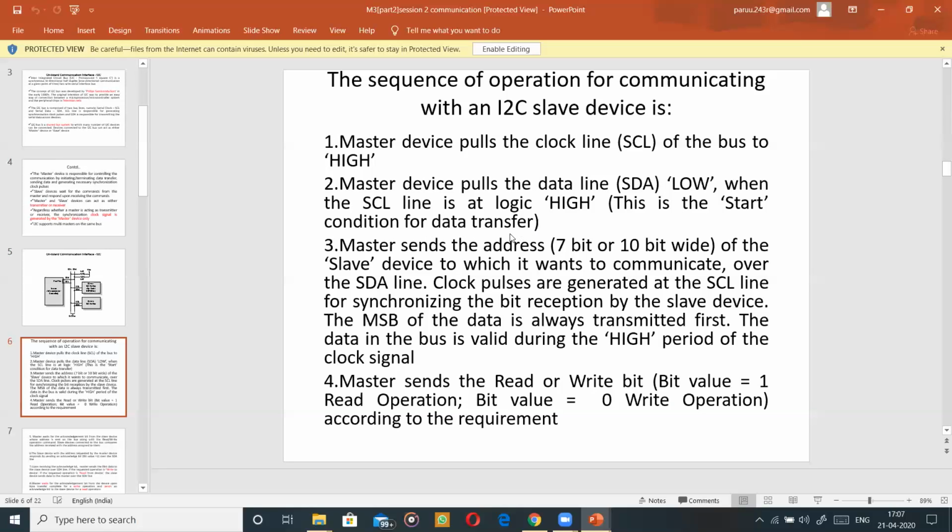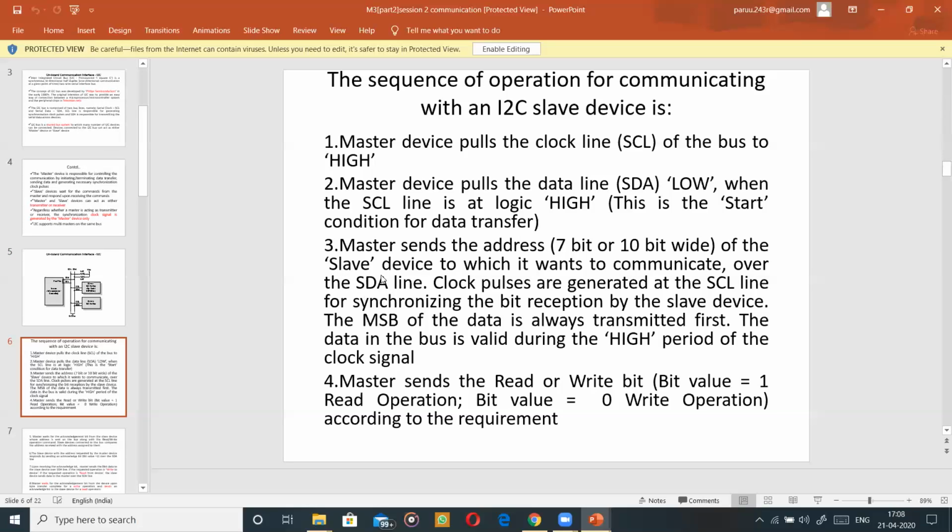Now let us see the next point. After starting the communication, what does the master do first? Now the master sends the address. All of you know there is more than one slave device. So how do you recognize each one of them? Definitely, each has an address. So the master sends the address of the slave device with which it wants to communicate. You have here two slave devices, slave 1 and slave 2. So to which one does it communicate? First, it will send the address.